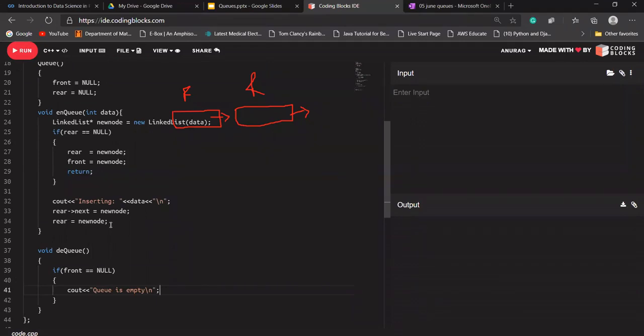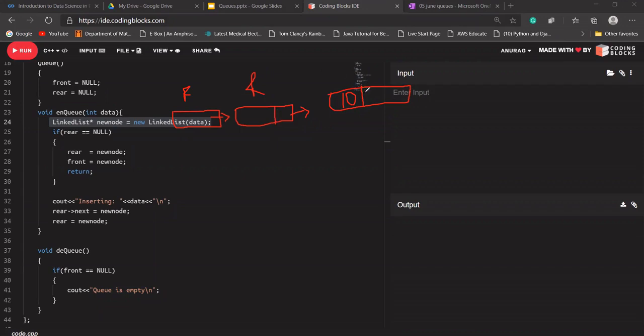Okay, what 33 is doing, 33 is not doing anything. Let's say the line number 24 has created a node. Again, let me create a node here. Let's say a new node has been created here, and it will have some data to it. So what line number 32, 33 is doing: rear is currently pointing to this node.